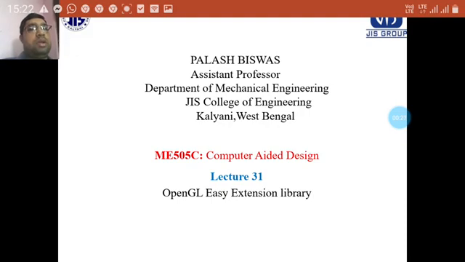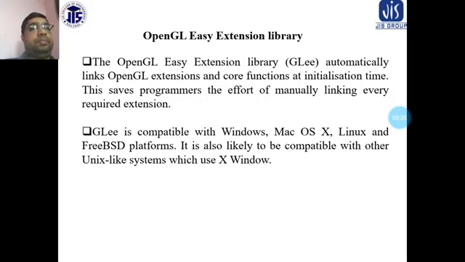Today is my lecture number 31, and we will discuss the OpenGL Easy Extension Library. The OpenGL Easy Extension Library, GLE, automatically links OpenGL extension and core functions and initializes them at run time. This shortens the program, removing the effort of manually linking every required extension.